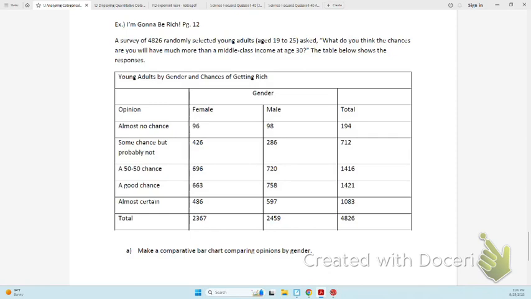It asks us to make a comparative bar chart comparing opinions by gender. This means divide each number by the gender subtotals.